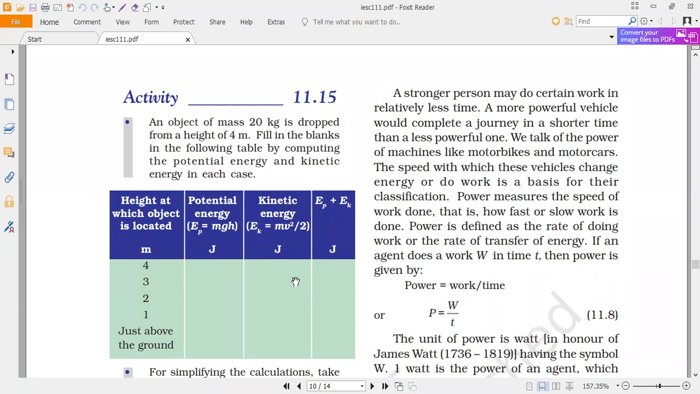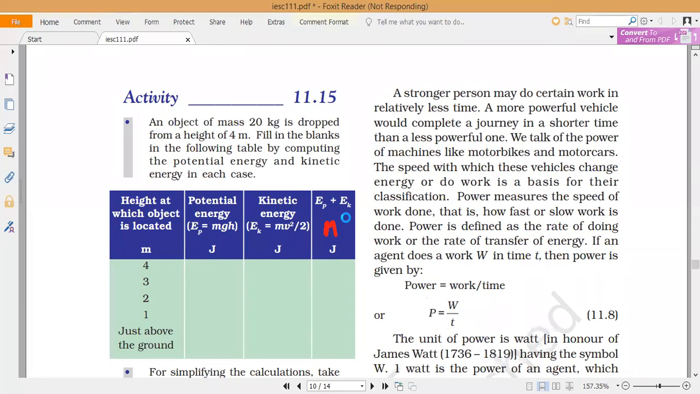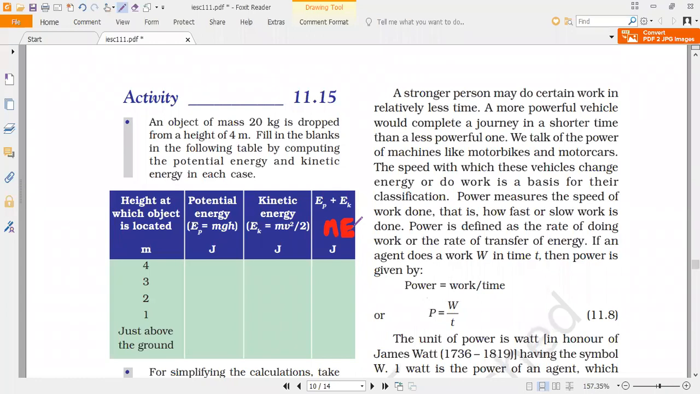Potential energy, kinetic energy, and total energy, EP plus EK. What is total energy called, guys? Total energy means mechanical energy. We have to prove that energy remains constant. Is it right or wrong? Always, everybody. So at any point, mechanical energy remains constant. Shall we start this question, everybody? Shall we solve? All of you, please respond.